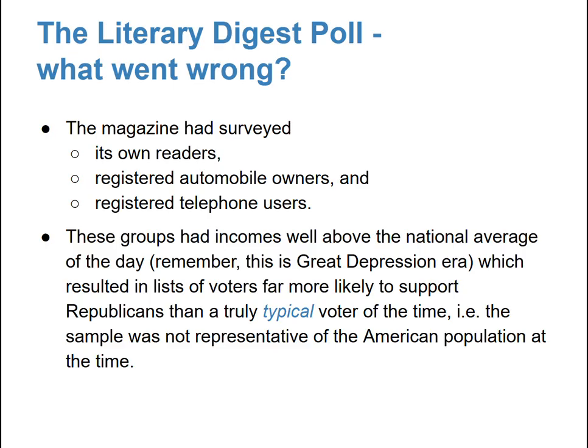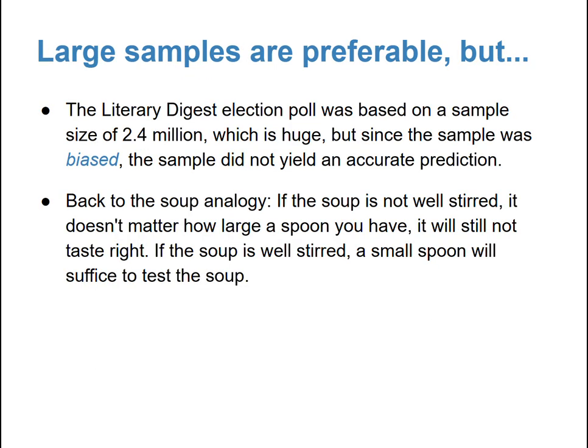This matters a great deal because if our sample doesn't look like our population, then our sample is not going to answer questions the same way as our population. So this matters a great deal because we had some amount of sampling bias. Our sample does not look like our population.